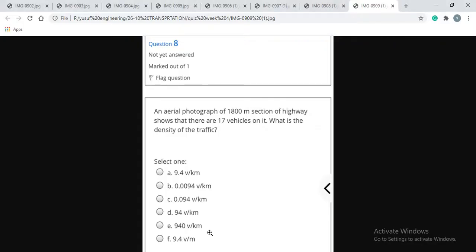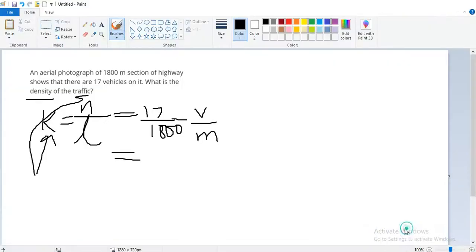We just have one correction: this is vehicle per meter, so we need to convert it to vehicle per kilometer.